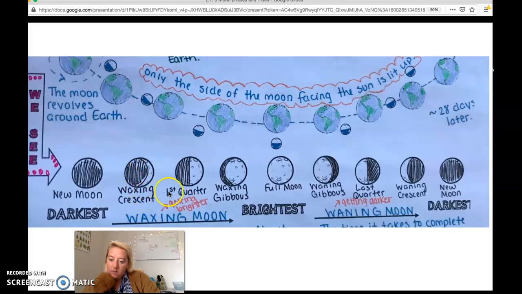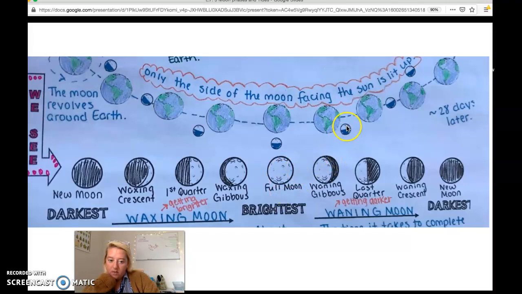And then after the waxing crescent, it grows a little bit more until it finally reaches the first quarter phase. And then we're still getting brighter, so we're still waxing, but this shape right here, with a little crescent that's not lit up, we call a gibbous. So we call it a waxing gibbous. And then eventually we have the full moon, where we're seeing the entire half of the moon that is lit up. We're seeing that because the Earth is now in between the sun and the moon. So we're seeing the entire lit up side.